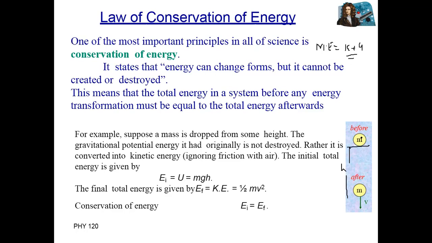When the body is at rest, there is no velocity, so kinetic energy equals zero. So at this height, the total energy is equal to potential energy.